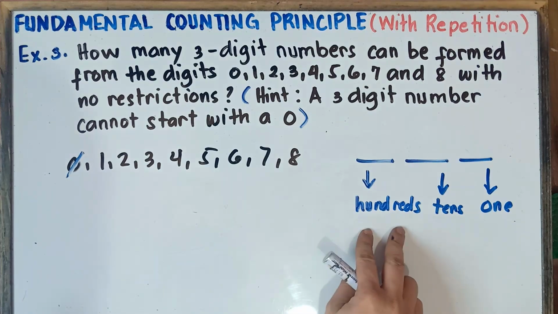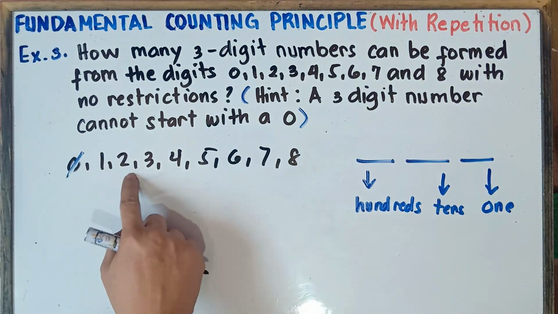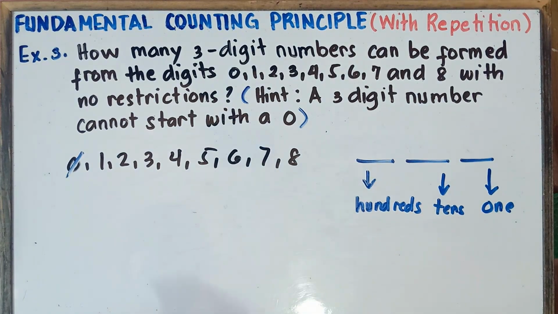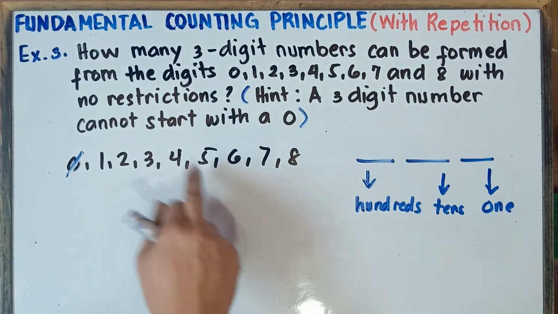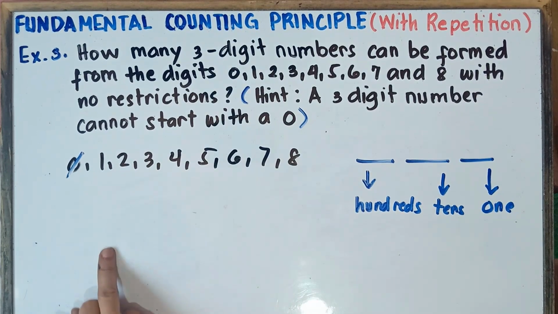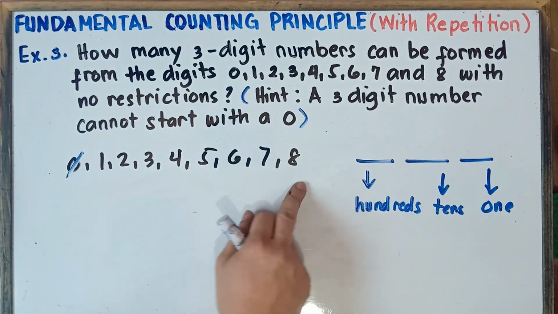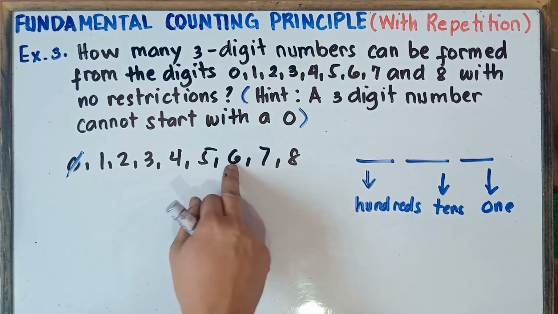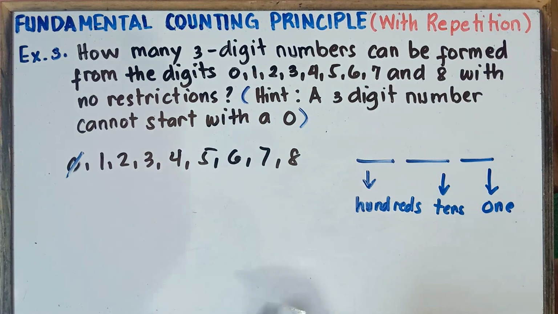Therefore, for hundreds, how many choices do we have? 1, 2, 3, 4, 5, 6, 7, 8. We have 8 choices. You can select 8, 7, 6, 5, 4, 3, 2, or 1. Either of these numbers, class, except 0. So we have 8 choices for hundreds.